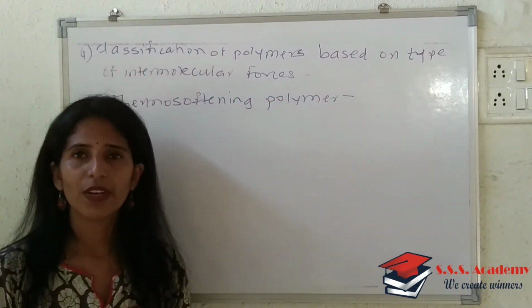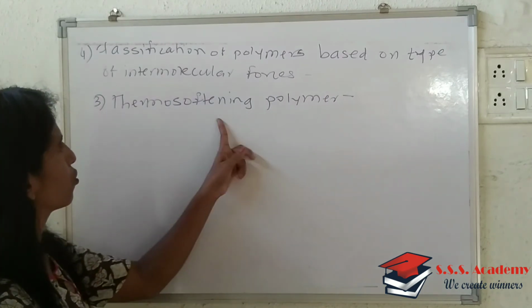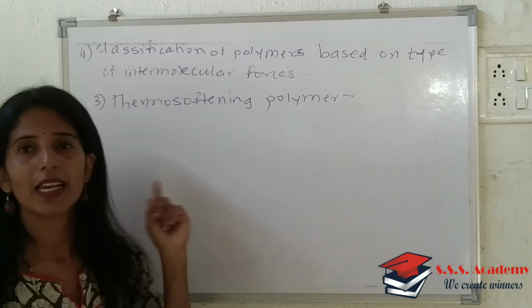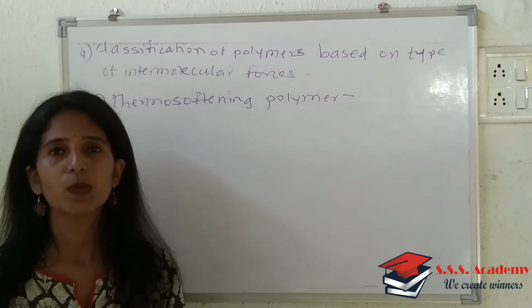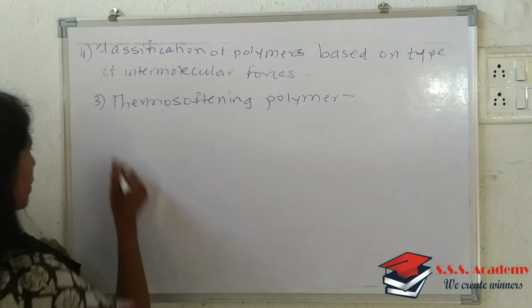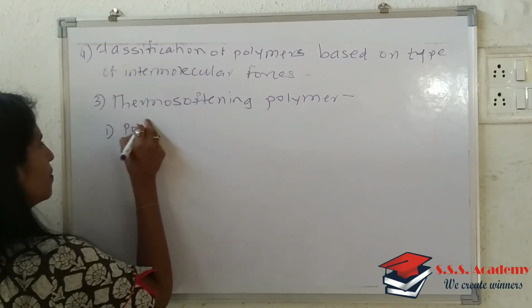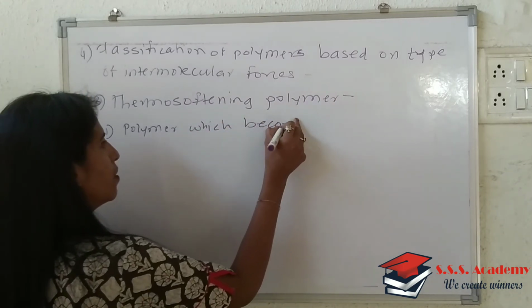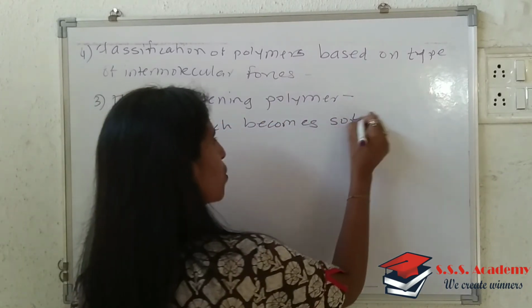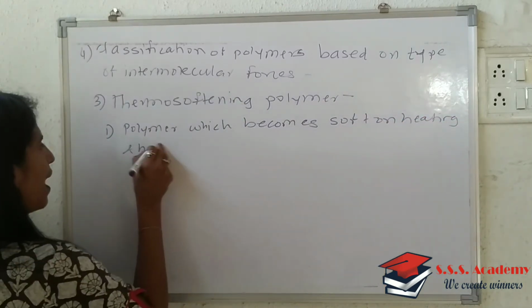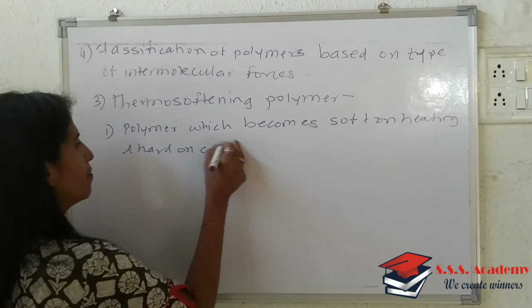Thermo-softening polymer, the name itself indicates thermo-soft. The polymers which become soft on heating and hard on cooling are called thermo-softening polymers. So the first point you will write: polymer which becomes soft on heating and hard on cooling.